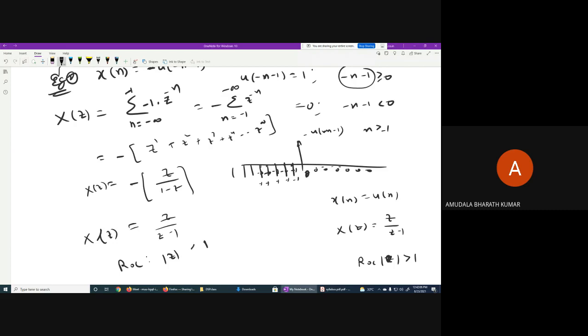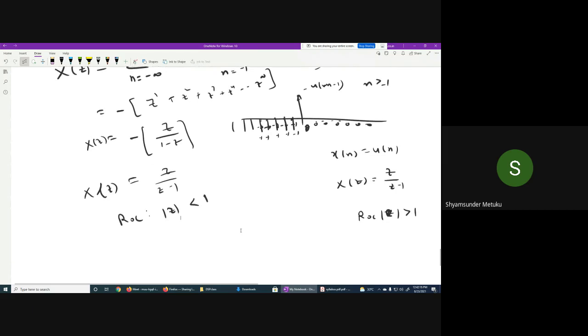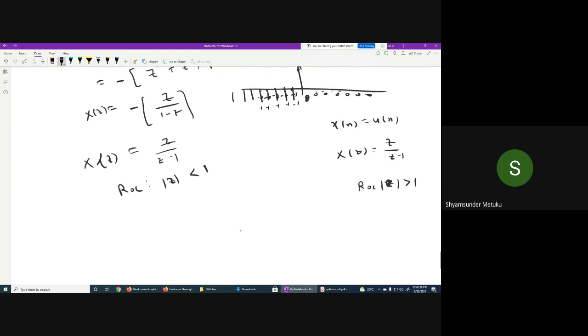Less than 1. You understood now? ROC is magnitude of z less than 1, which means simply you should draw here a unit circle. Now your ROC will be inside the circle. Is it clear?